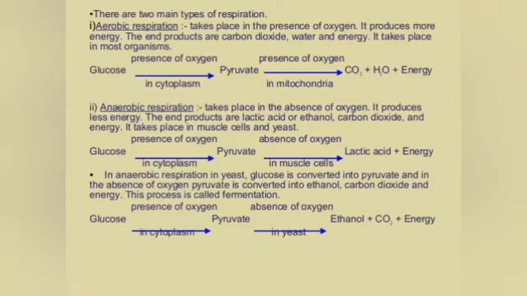It produces more energy. The end products are carbon dioxide, water, and energy. It takes place in most organisms. Second, anaerobic respiration, which takes place in the absence of oxygen. It produces less energy. The end products are lactic acid or ethanol, carbon dioxide, and energy. It takes place in muscle cells and yeast.